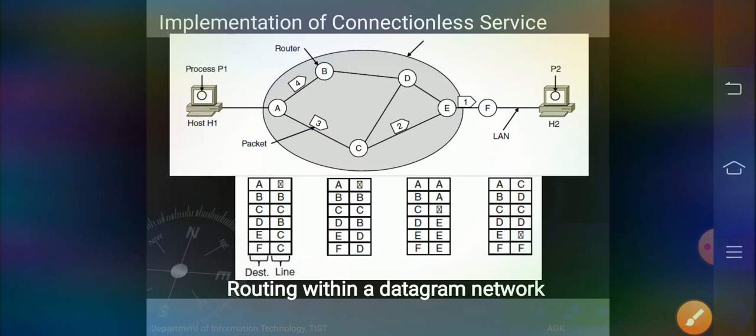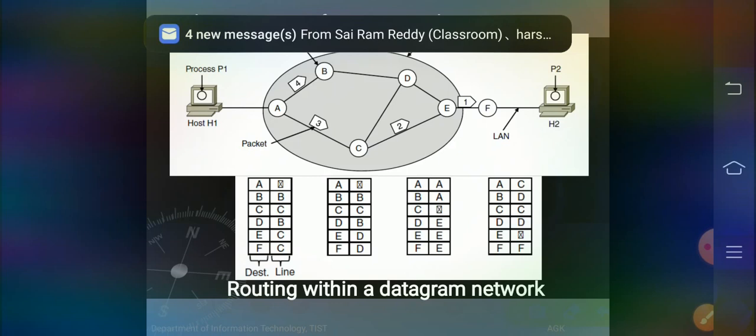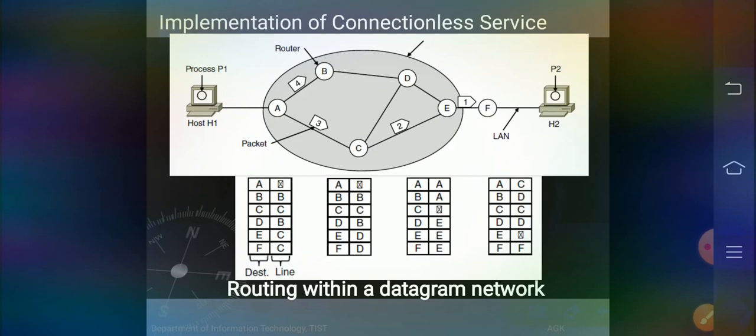So what is this routing table, and what is its use? Every router has an internal table telling it where to send a packet for each possible destination. Each table entry is a pair consisting of a destination and the outgoing line to use for that destination. Only directly connected lines can be used.